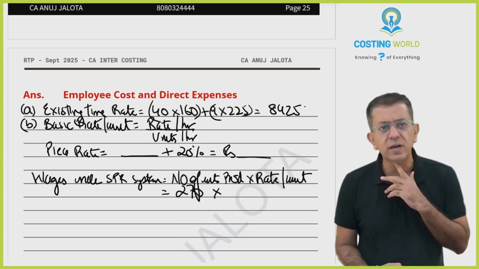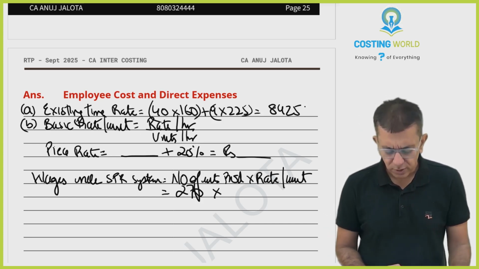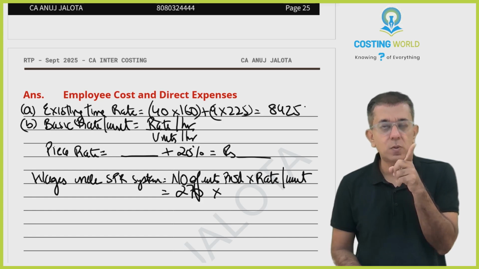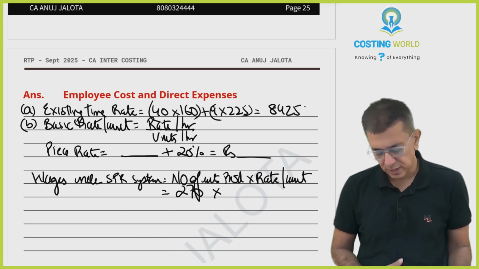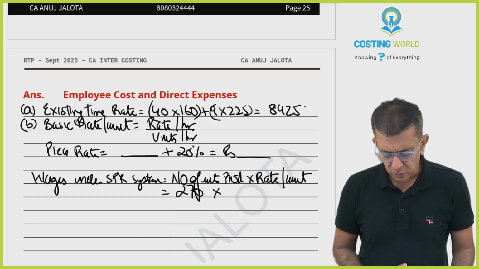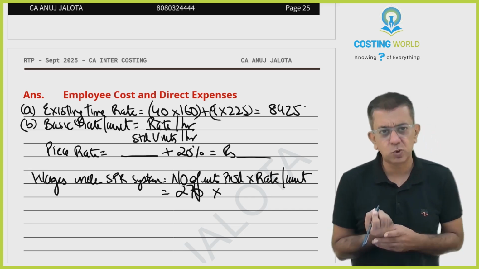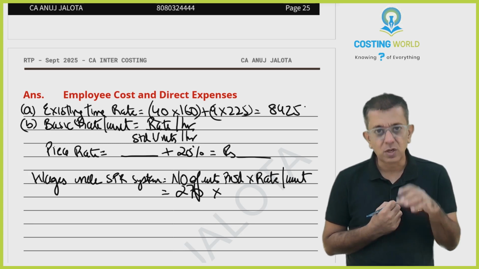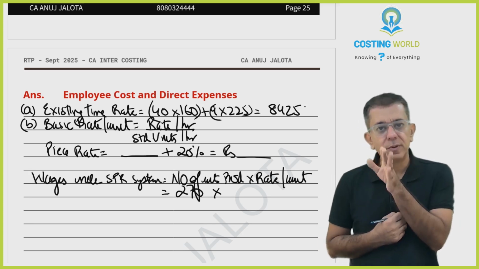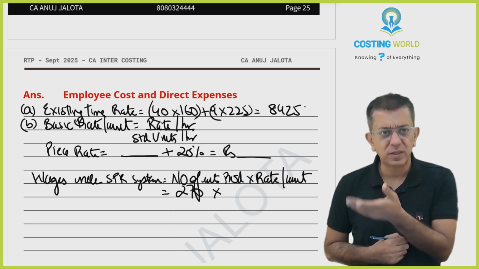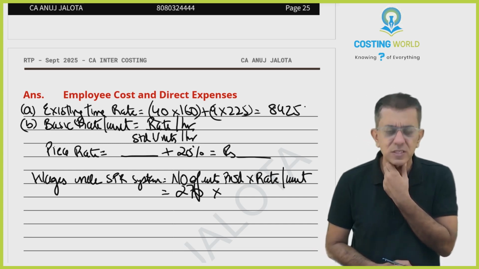You will arrive at rate per unit only. That's what we all want. But rates are calculated before the work starts, correct? So in this case, we always will be taking standard units per hour. That's common sense, right? Because actual units will be known at the end of the period, but this rate should be known to you before the workers start here.